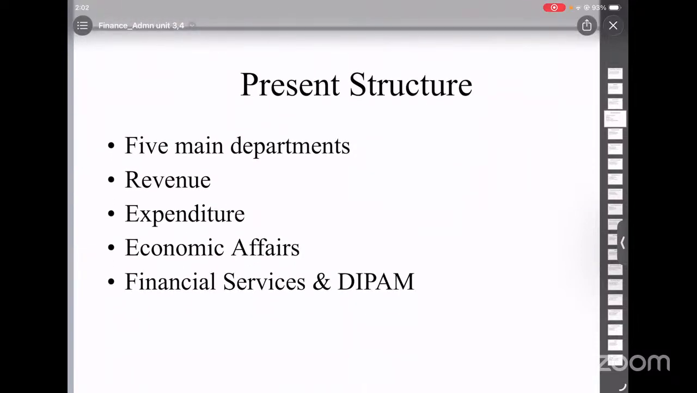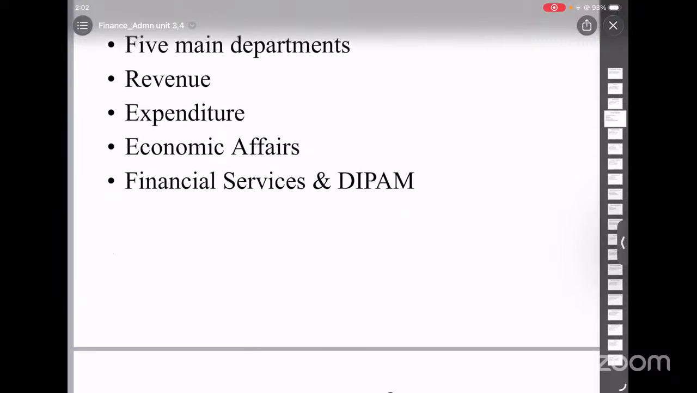So at present, the Finance Ministry has five departments. First is Department of Revenue, second Department of Expenditure, third Department of Economic Affairs, then Department of Financial Services, and finally Department of Investment and Public Asset Management, which I've written here as the DIPAM. Okay, so now let's look into these departments one by one.